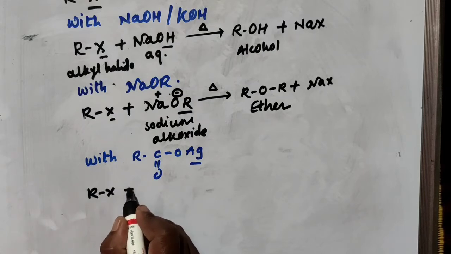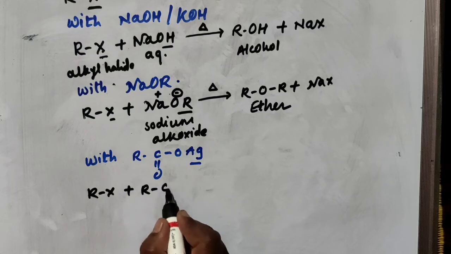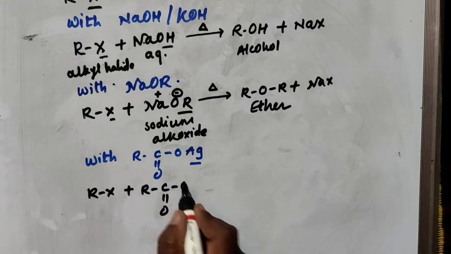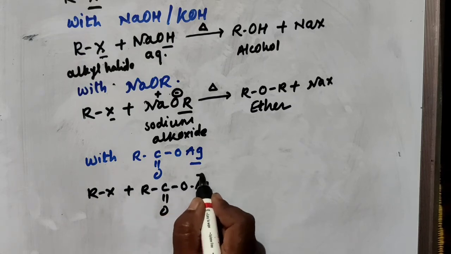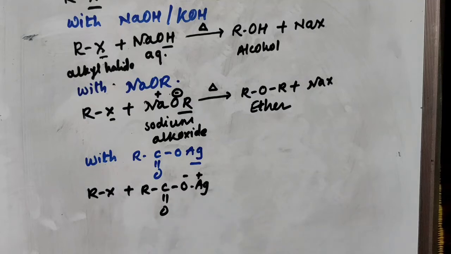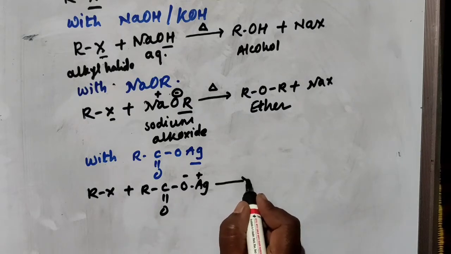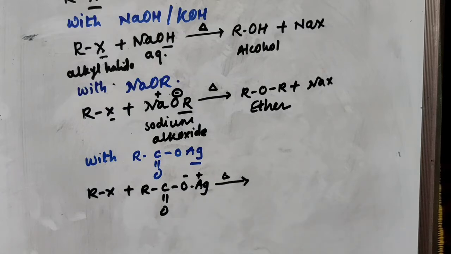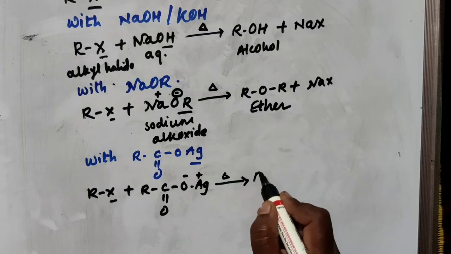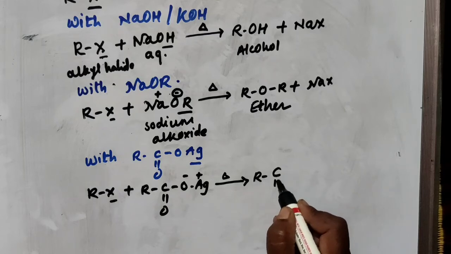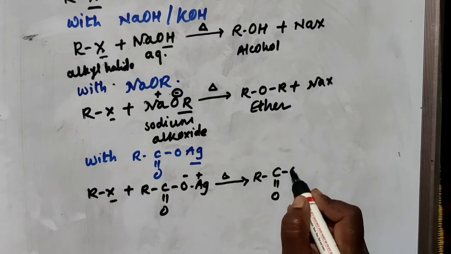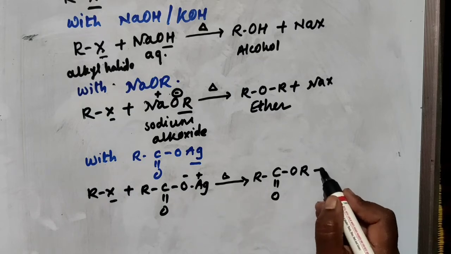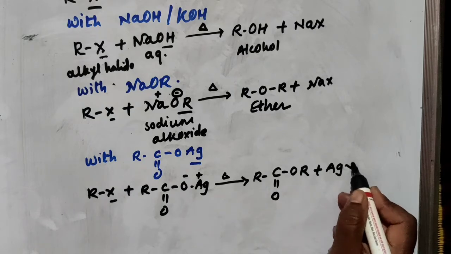RX, when it is treated with RCOOAg, with plus and minus signs, on heating, this X is replaced by the whole group, and there is a formation of RCOOR, plus the side product AgX.